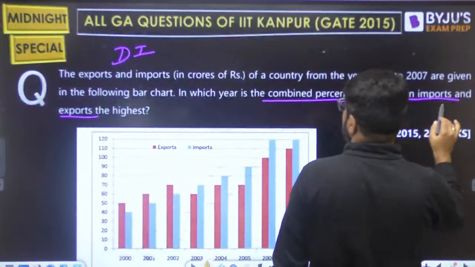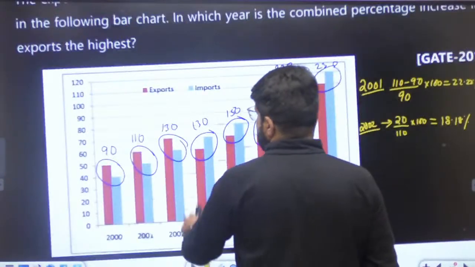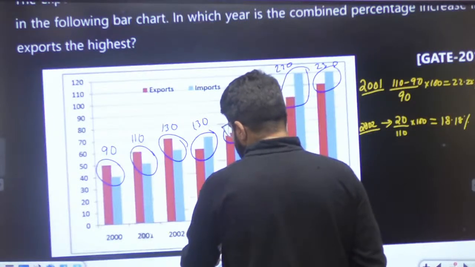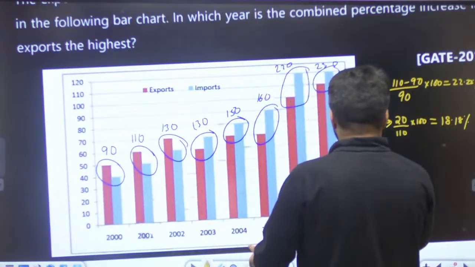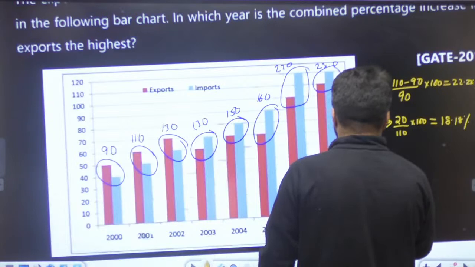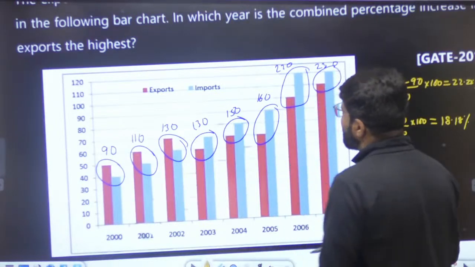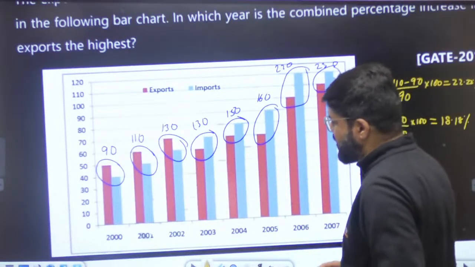What do we need to find? The highest. Next, there is no increase in 2003. So let's go to 2004 directly. Right, 2004. This is 20. Now I'm able to guess very clearly.